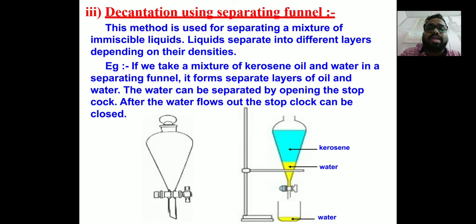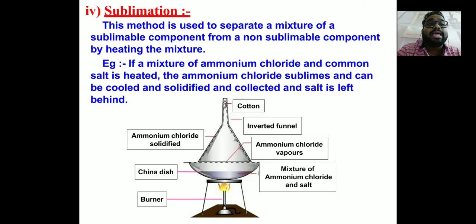Then separating funnel, as we already told, this method is used for separating a mixture of immiscible liquids, meaning those liquids which do not mix with each other. If you want to separate that, you can use this separation technique, called decantation or separating funnel. For example, oil and water do not mix with each other, so you can separate them. Then you have sublimation.